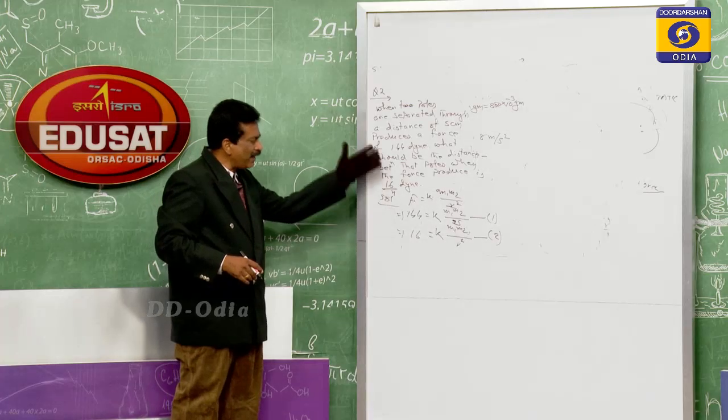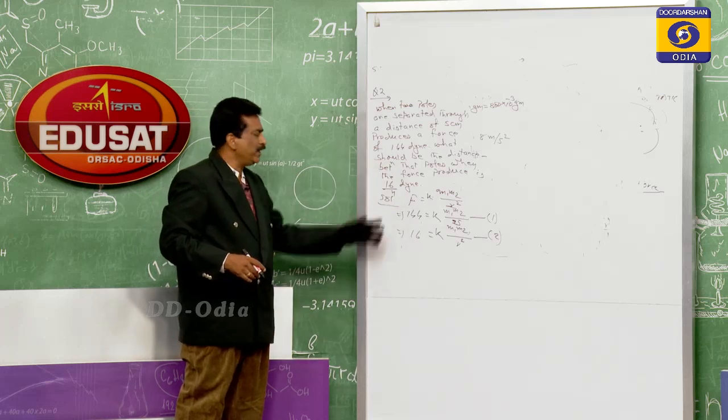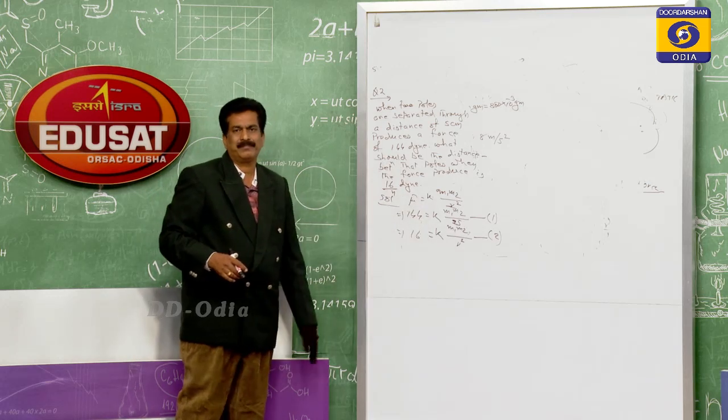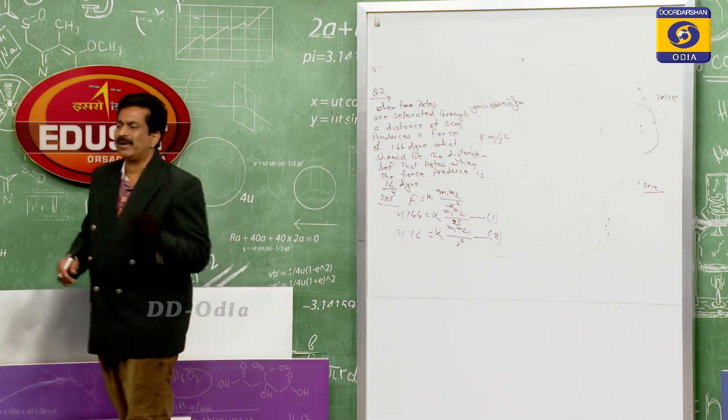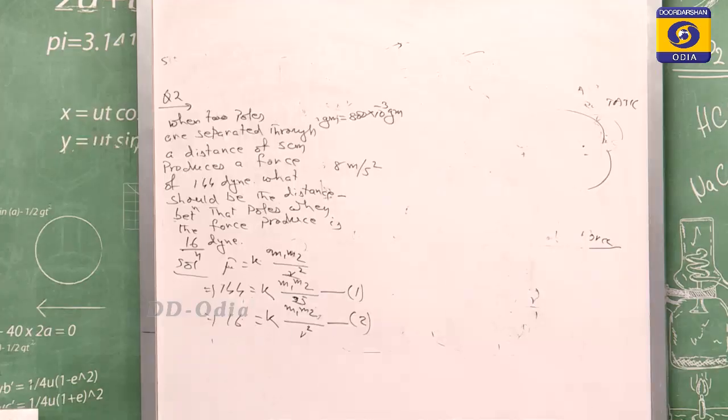If you divide equation 1 and 2, you will get the value of r. Let us now find the value of r. I will give you some seconds for that. You can divide equation 1 with 2 or 2 with 1, then you will get the answer.